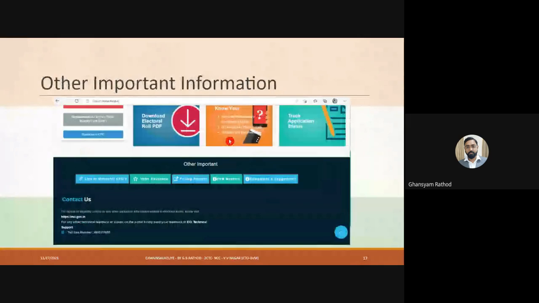And there is other important information. When you scroll down the same website, you see links to the state CEO, voter education, polling process, EVMs, and all the other important information you can get from this portal also. So you just click on the tab and you will get the necessary information.